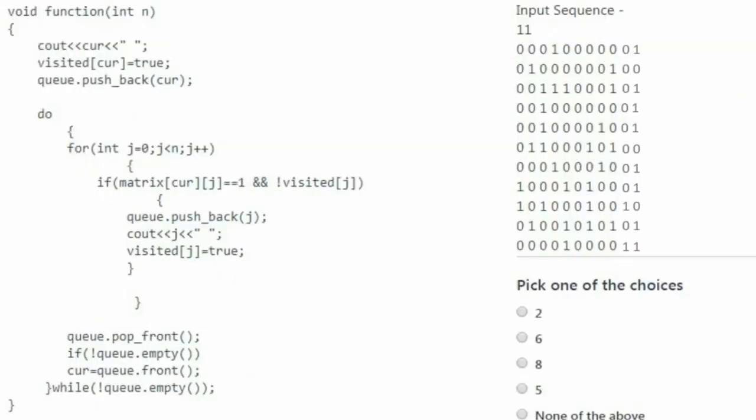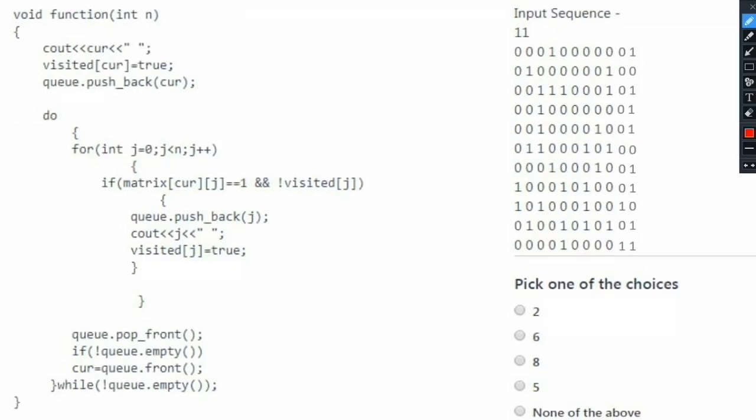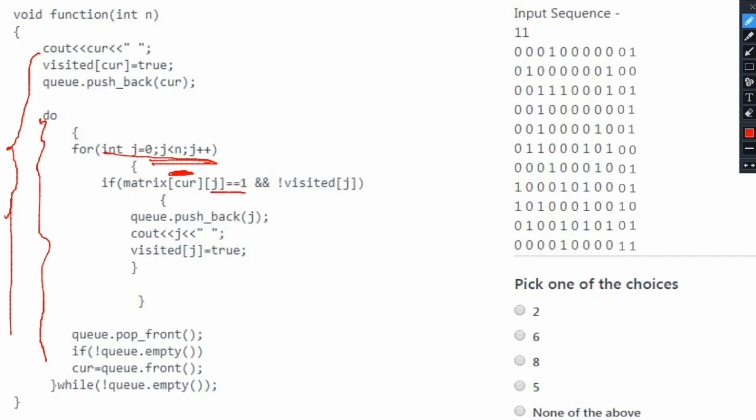It is always important to understand the meaning of the code given instead of just manually solving each and every statement. Just by overlooking this function, you should understand that in this do while loop, we are iterating through all the columns for the given row, that is the row pointed to by the current value. Whenever that position has value 1 and that column is not already visited, we push that column index into our queue and print that column index. You should understand this by looking at the code.